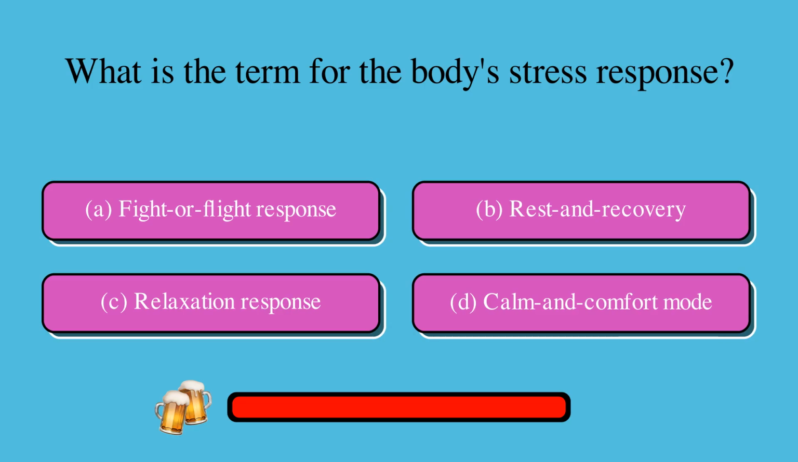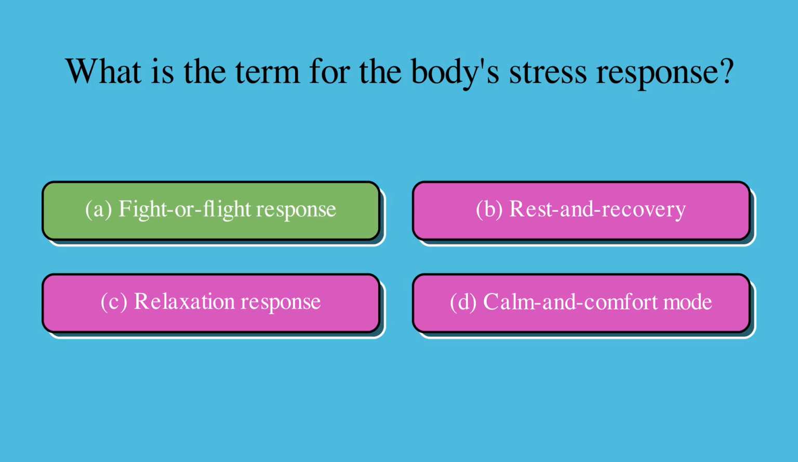What is the term for the body's stress response? Is it A, fight or flight response, B, rest and recovery, C, relaxation response, or D, calm and comfort mode? The correct answer is A, fight or flight response.